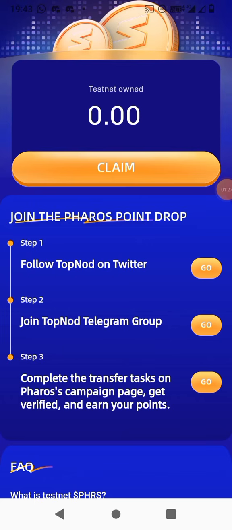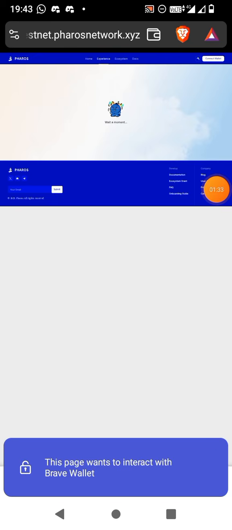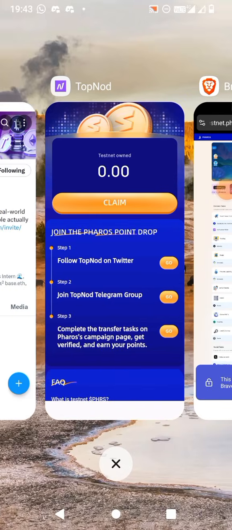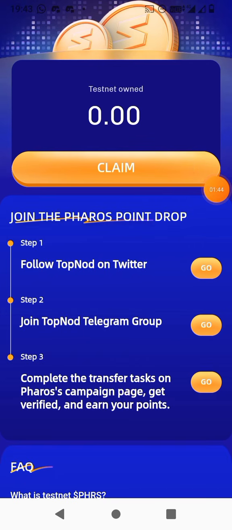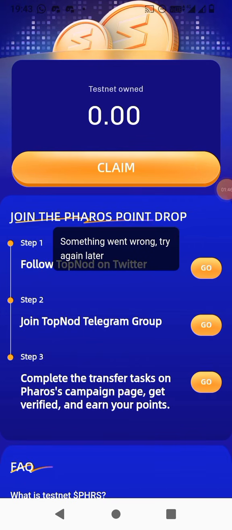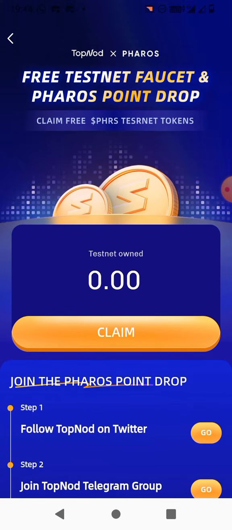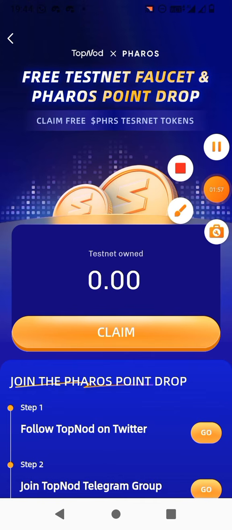So friend, this task we have done, this is also done, and we have also done this task, right? So I will click on the go button, and here you can see that we have already done this task. So let me go back, and here we have to click on the claim button. So I will click on the claim button, but here we are getting some error. So actually this is the complete process. So I hope you have done this task.